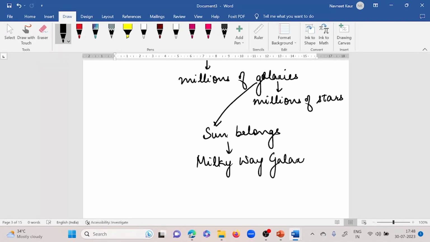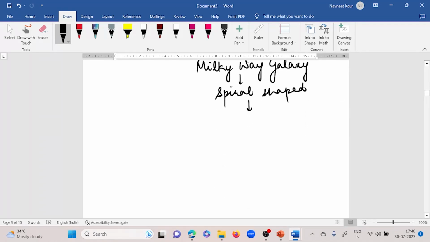This is the same galaxy where we live. It is spiral shaped and the Milky Way galaxy is also known as Akash Ganga. So what makes up the galaxies? Stars make up the galaxies in the universe. So what are stars?